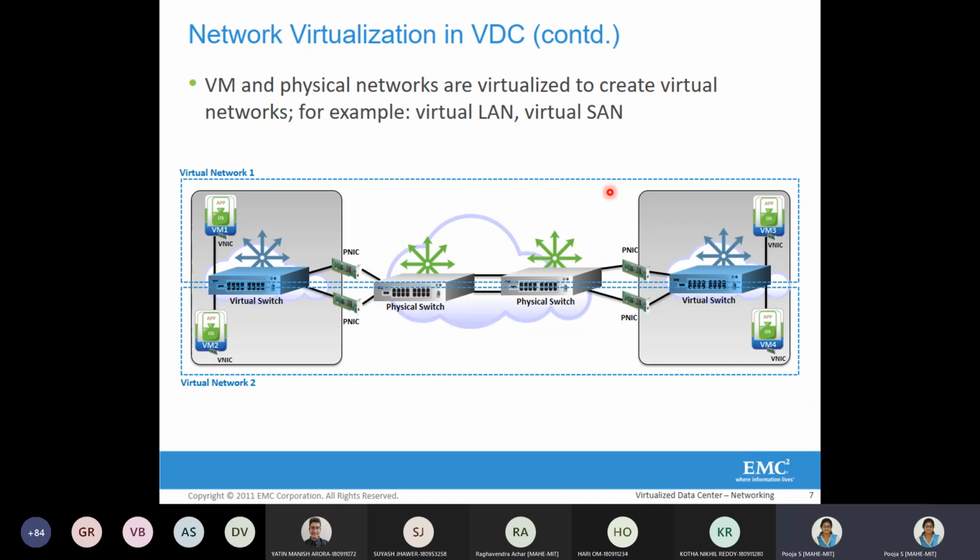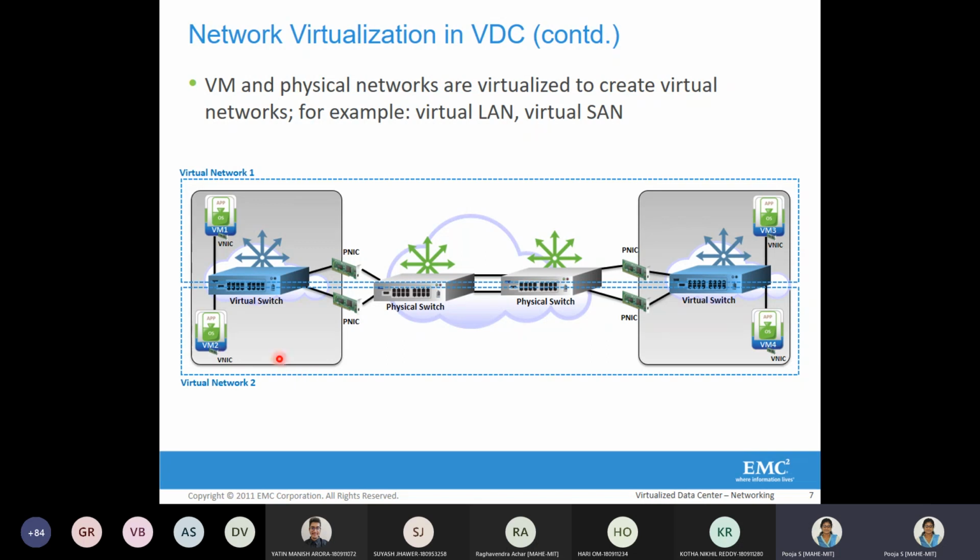The virtual switch provides the virtual network, so that is why the VM network is replaced by the virtual switch here. So the virtual switch provides the VM network and the physical switch provides the physical network. It is the same thing, just that here we are explicitly stating the components involved in network virtualization.